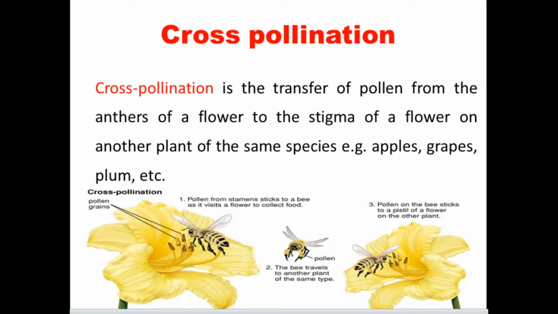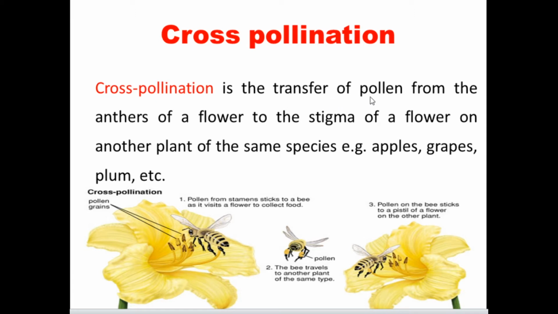All these words are very important. If you change a word, the total meaning of cross-pollination will be wrong. So, transfer of the pollen grains. Pollination is nothing but the transfer of pollen grains to reach the stigma of the flower. That's why we call it pollination. So here it is cross-pollination.